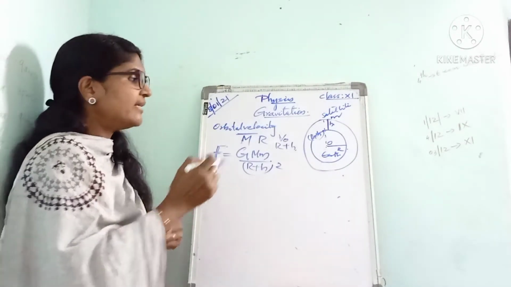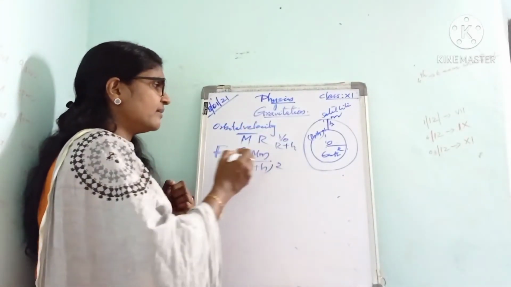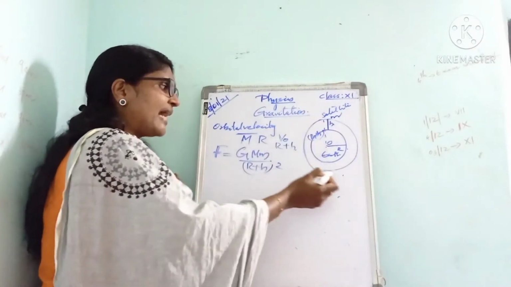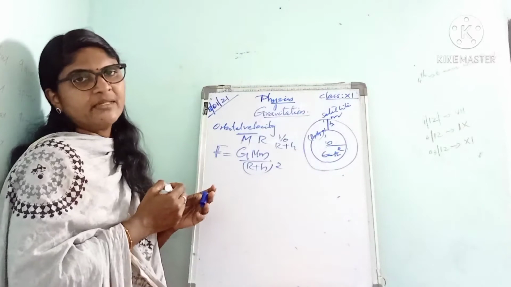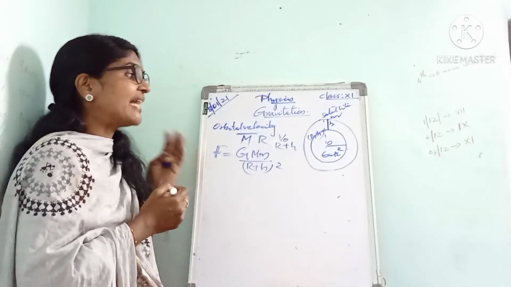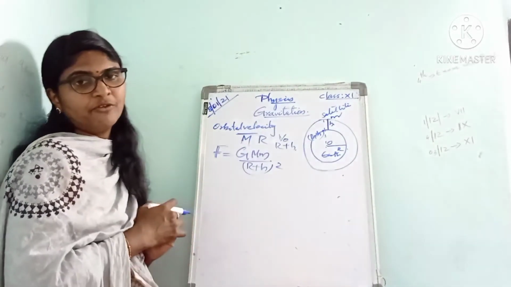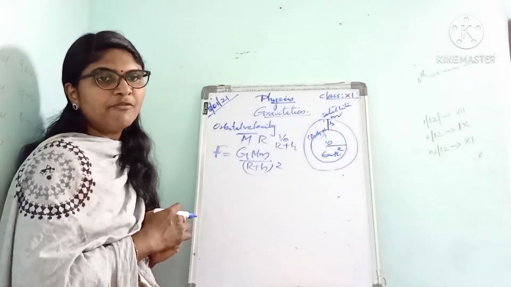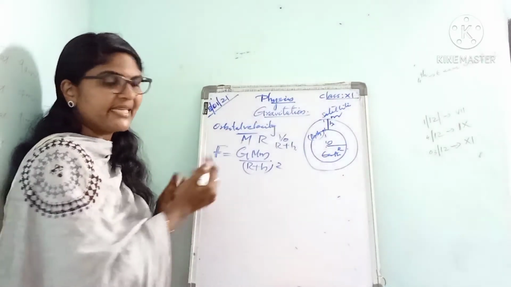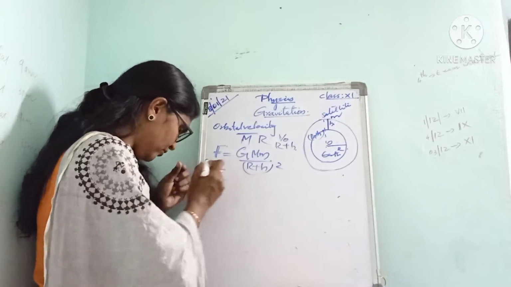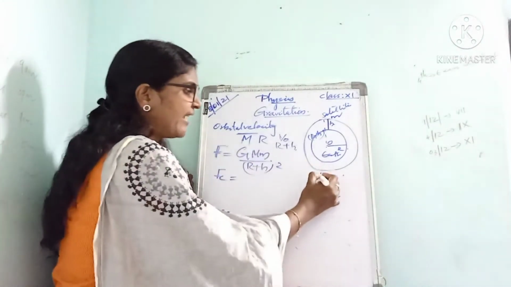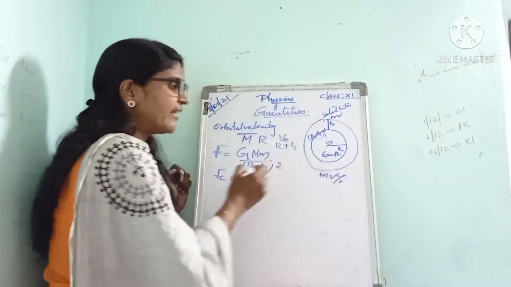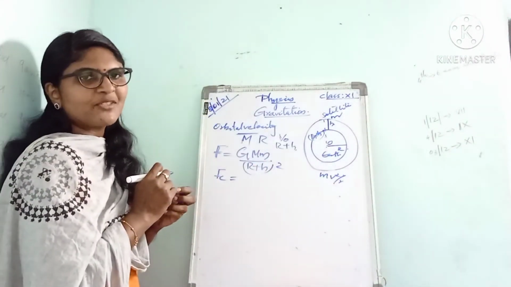Next, in order to revolve around the Earth in a circular orbit, the satellite requires centripetal force. The centripetal force required by the satellite is Fc equal to m v square by r.